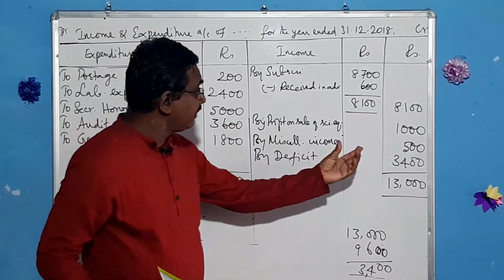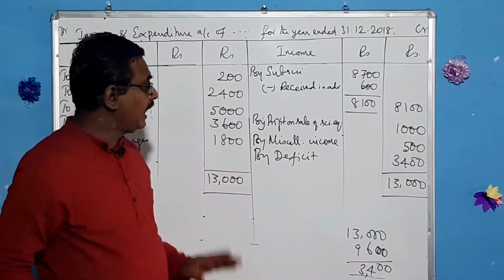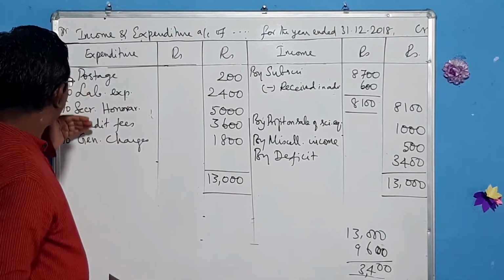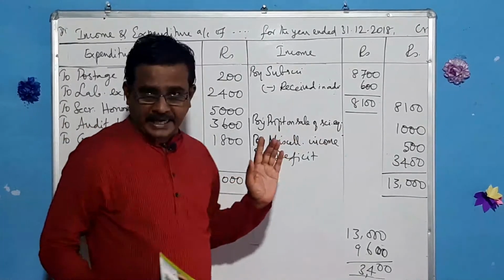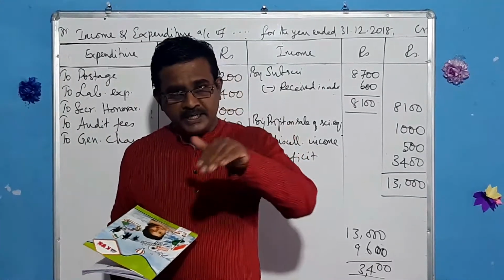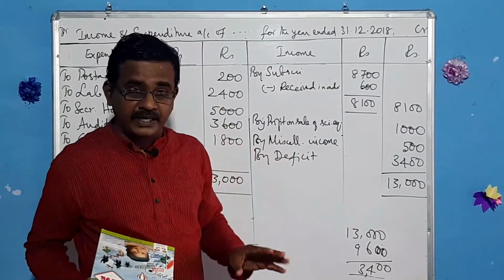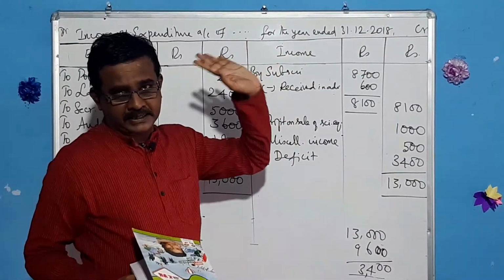And this deficit should be subtracted from the capital fund in the balance sheet, and there is no difficult thing given here. Remember, science equipments, if it is given as equipment, that should be dealt with in the balance sheet. If it is given as science materials, that should be taken to the income and expenditure account.